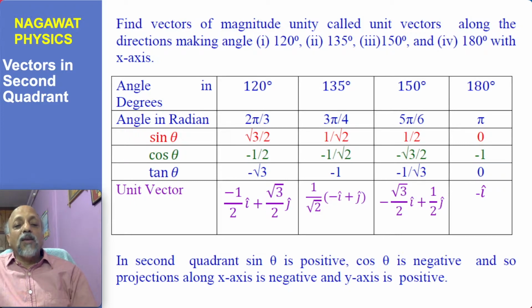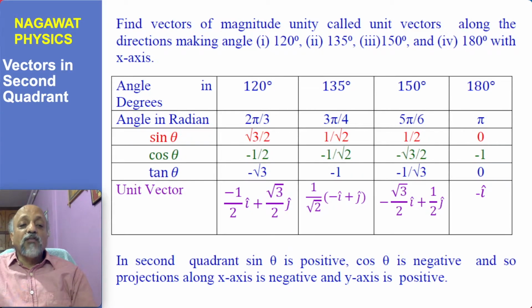You may also remember that sin(pi minus theta) equals sin theta. That's why sin 120 degrees is sin(pi minus 60 degrees), or pi minus pi by 3, whatever you call it. Pi is 180 degrees, so sin(180 degrees minus 120 degrees)... you can write it, and by this relationship it is equivalent to sin 60 degrees, which is root 3 by 2.